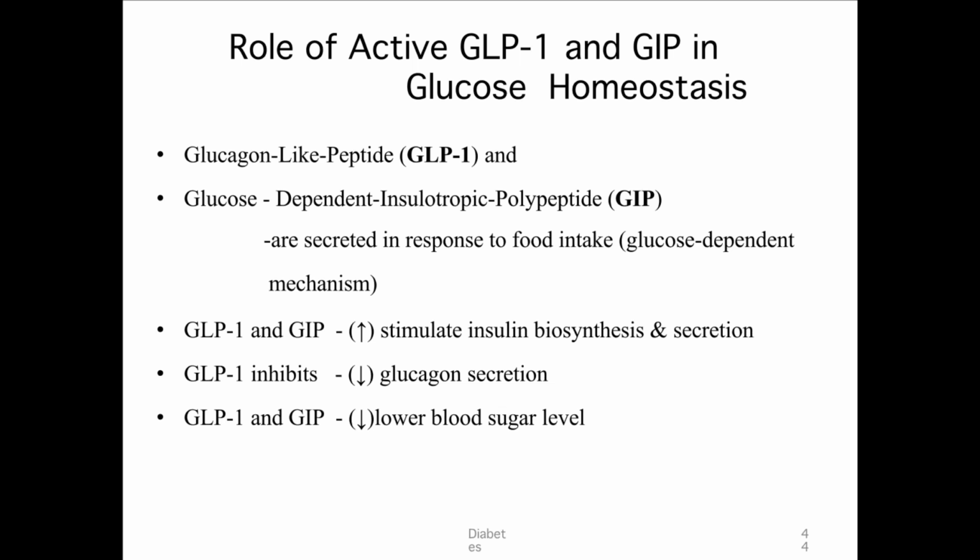GLP-1 inhibits glucagon secretion, and both will lower blood glucose levels. Basically, these are small peptides produced by cells of the small intestine. GLP-1 is secreted by L cells of the jejunum and ileum. GIP is secreted by K cells of the upper small intestine.